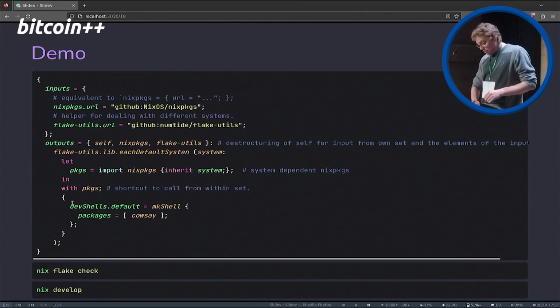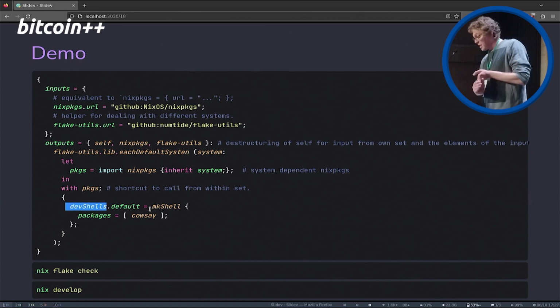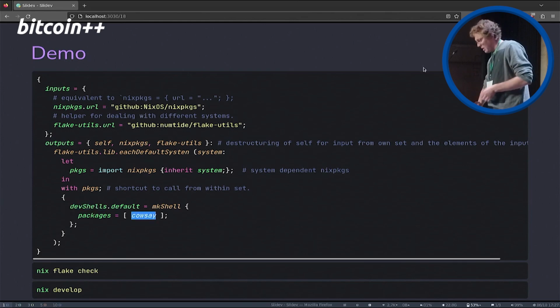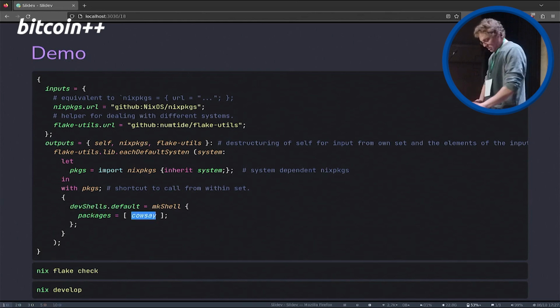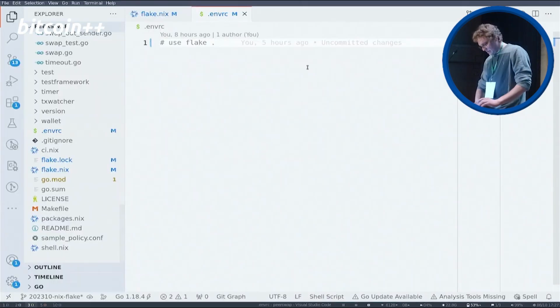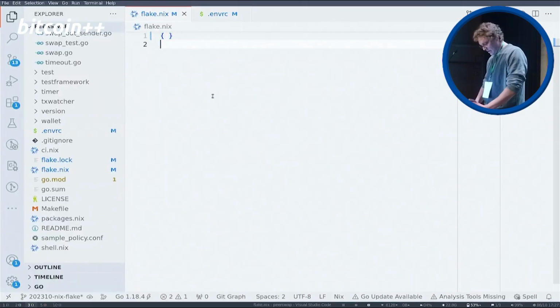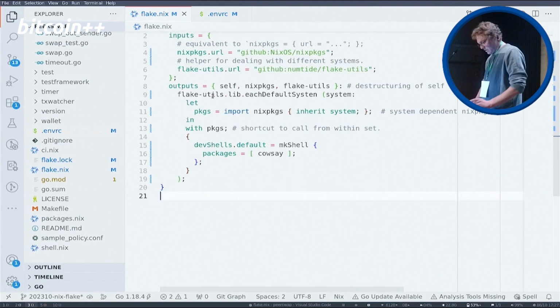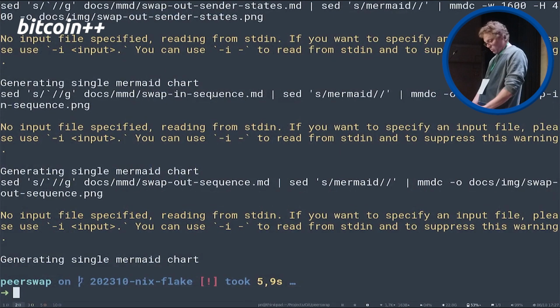And that's the important part, or the fun part, is starting here. We can say we want to spawn a dev shell. We use the make shell call for this, and we can give it some packages that it should contain. And that's something that we can, let's give it a try. So this is the flake.nix file. We save it, we run it.